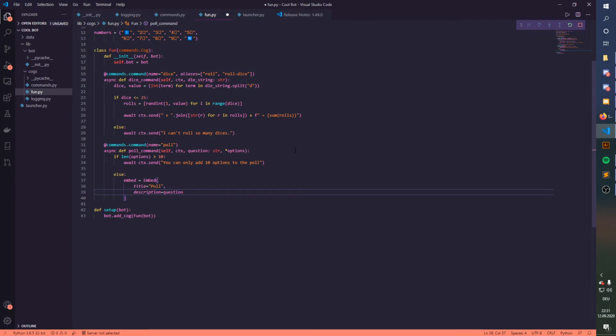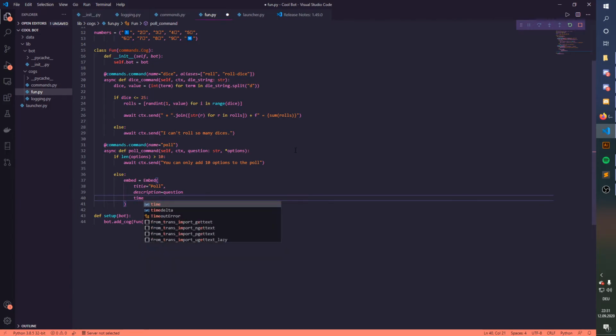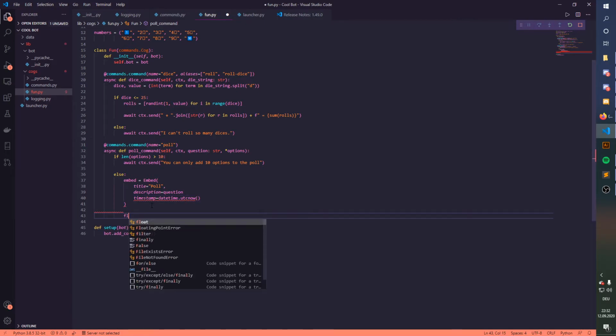Well, and basically yeah, the color is not important, but timestamp equals basically just datetime.utcnow. And in here we're gonna make a list that's called fields.